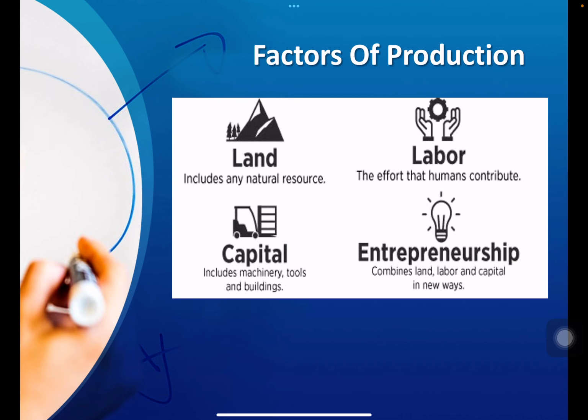Land includes all the natural resources that are around us. We can say, for example, the fields, forests, metals, mineral resources. All these belong to nature. So all these natural resources are part of land.